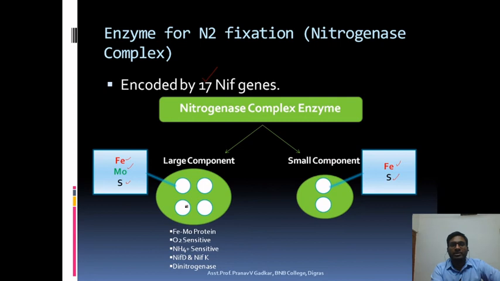In the large component, the subunits are the iron molybdenum protein. These are oxygen sensitive. In the presence of oxygen, their functionality is affected. It is also ammonia sensitive, and it is encoded by the NIFD and NIFK genes, and it has a dinitrogenase property. The small component, on the other hand, has the Fe protein, the iron protein. It is also oxygen sensitive. Its functionality is affected in the presence of oxygen, but there is no effect of ammonia on the small component. It is encoded by the NIFH gene. It also has the dinitrogenase reductase property.